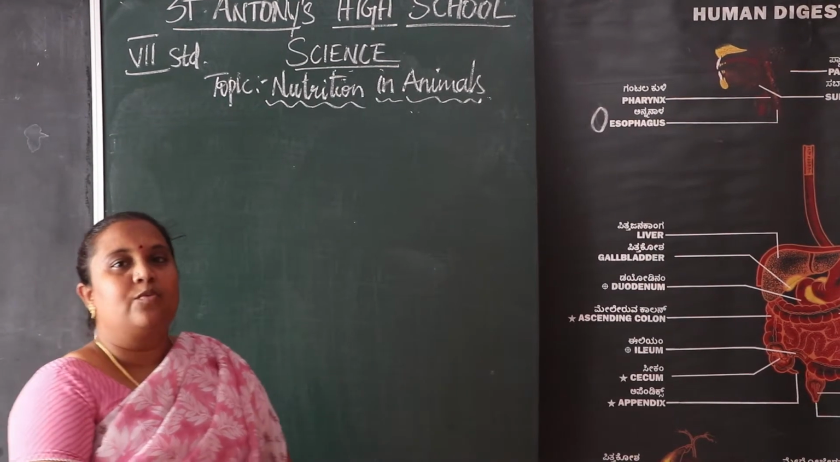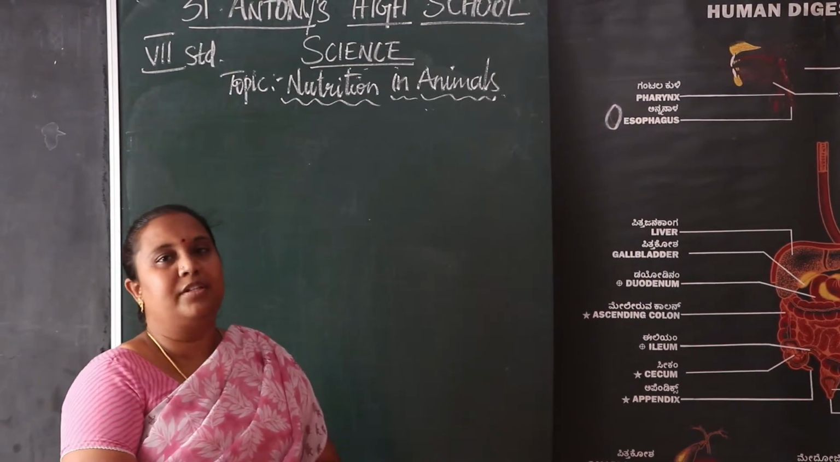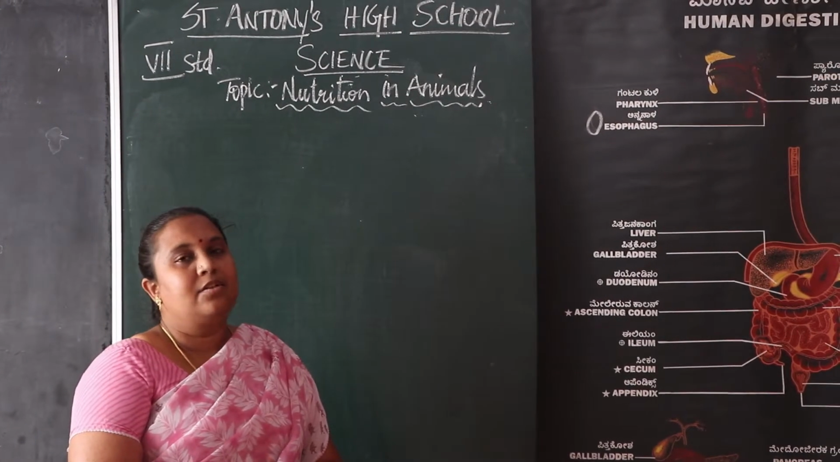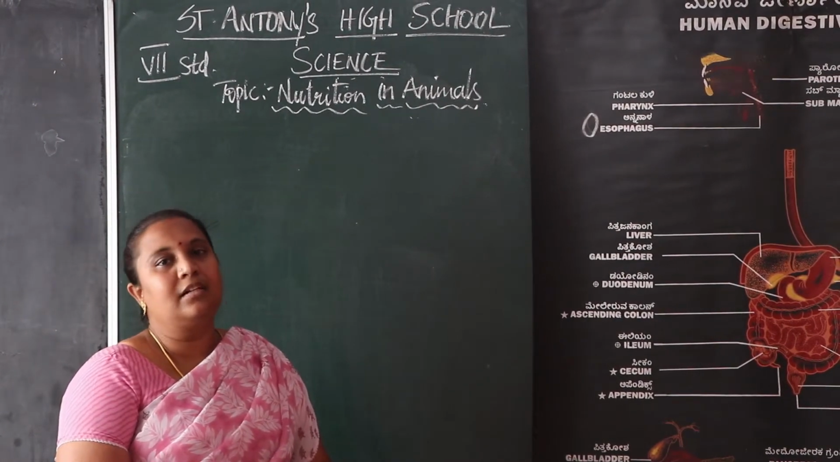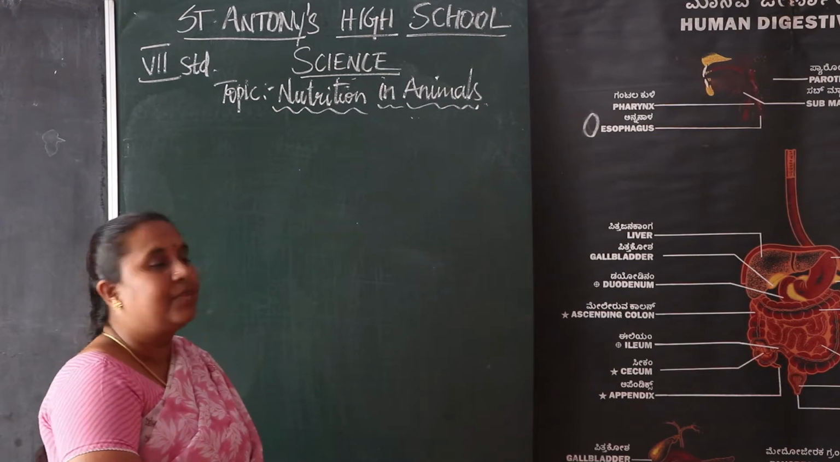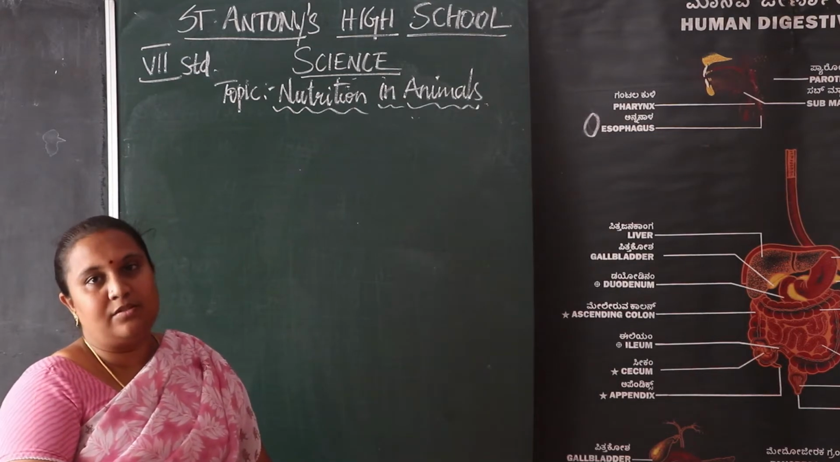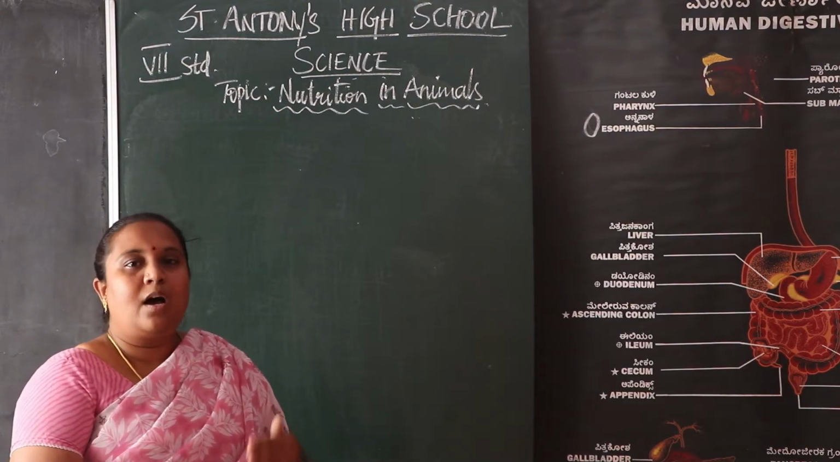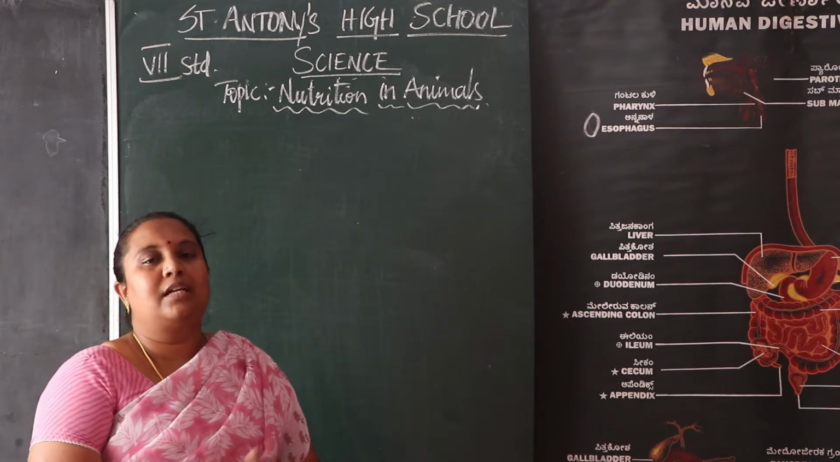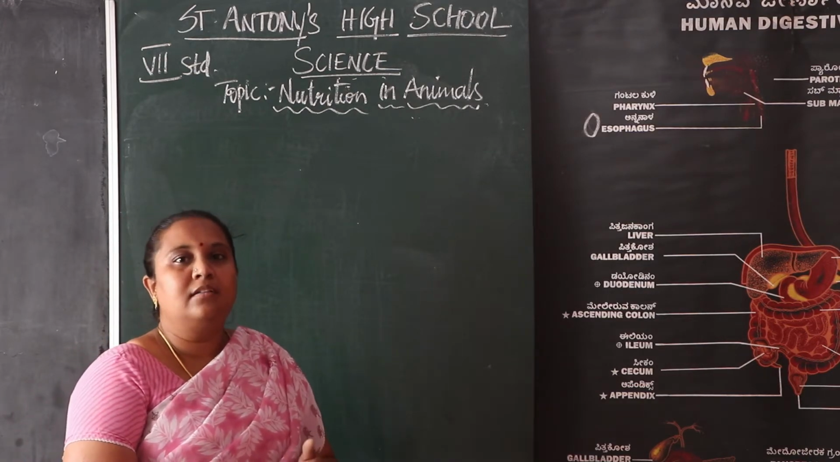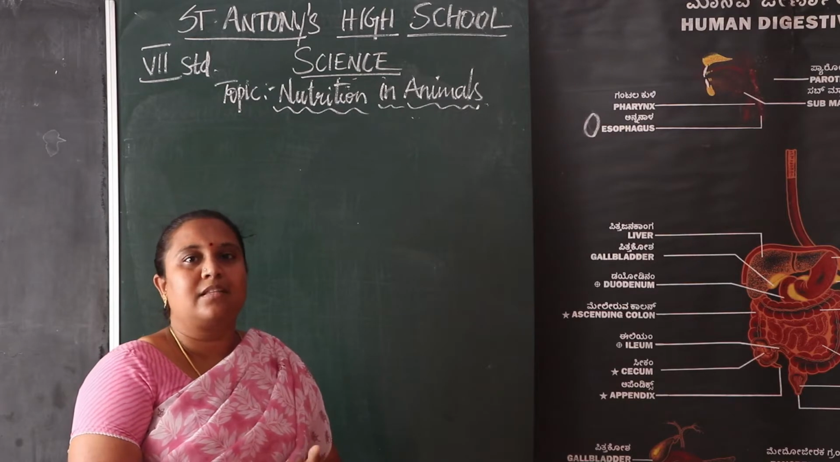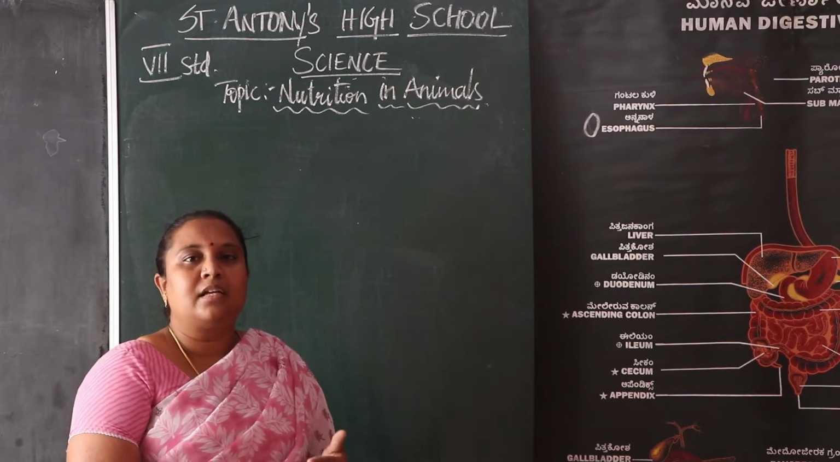Hello children, we saw in our last class nutrition in animals. In that we saw the human digestive system. In the human digestive system we have the parts: the alimentary canal and the digestive glands.